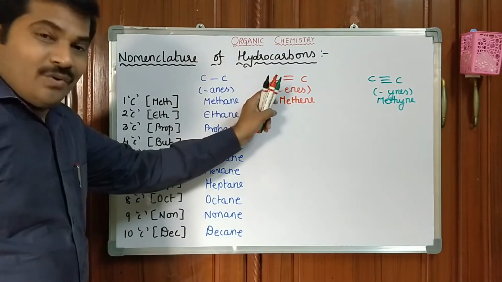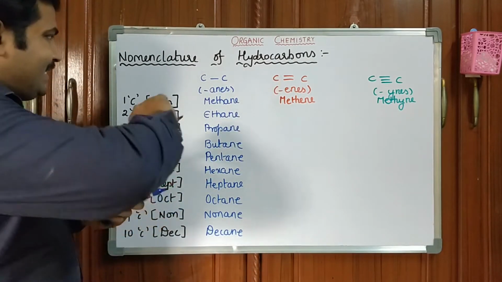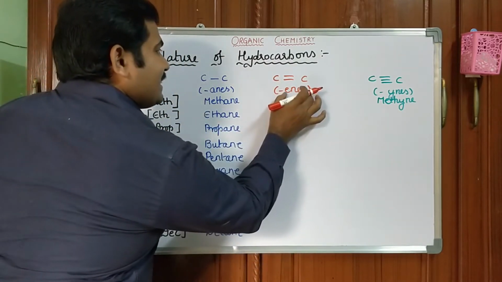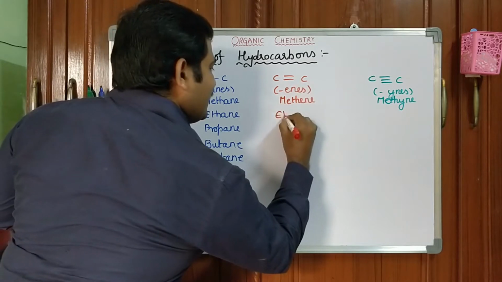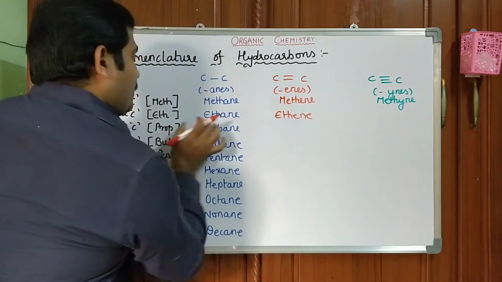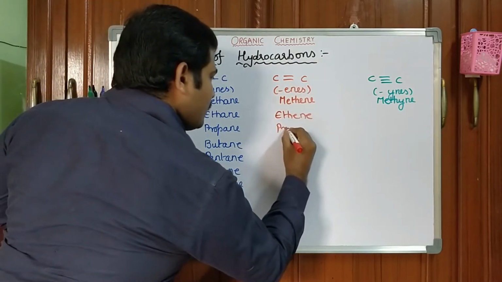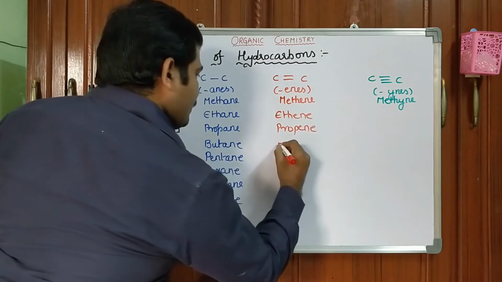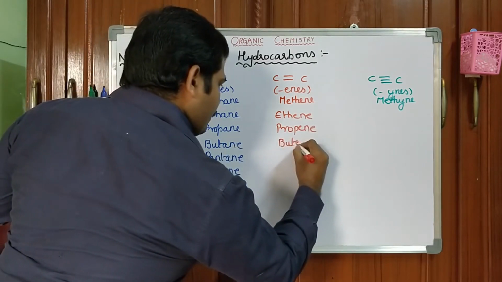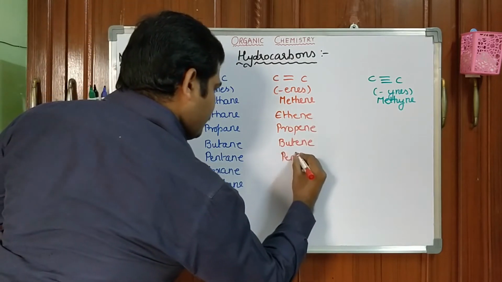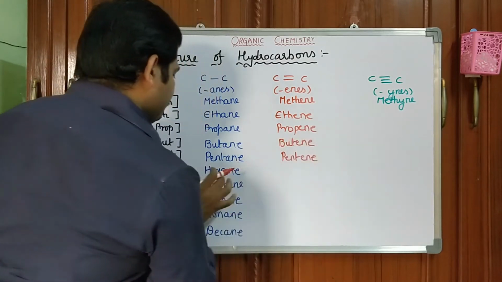Let us come to alkenes. Eth plus ene: ethene. Next, prop plus ene: propene. Butene. Five carbons, the stem is pent: pentene.